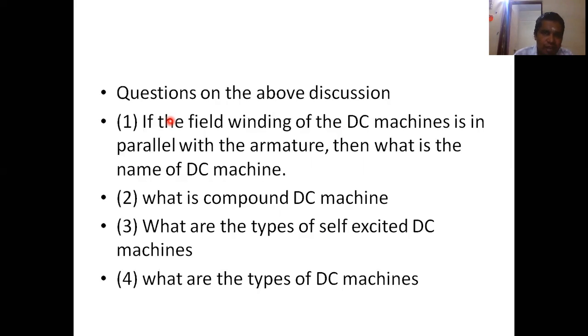So all those things we have discussed in this class. I hope that you have clearly understood the different types of DC machines, right? So we will have the discussion further in the next class.